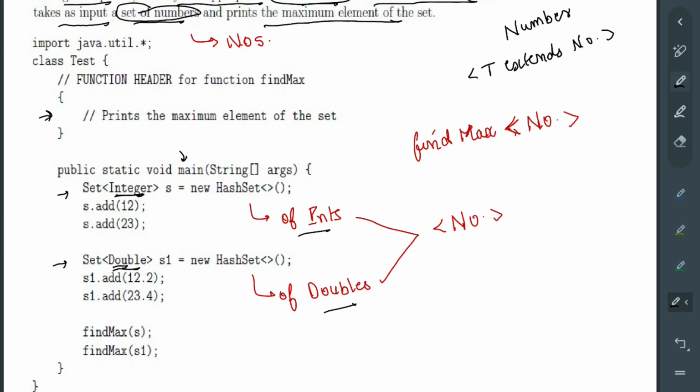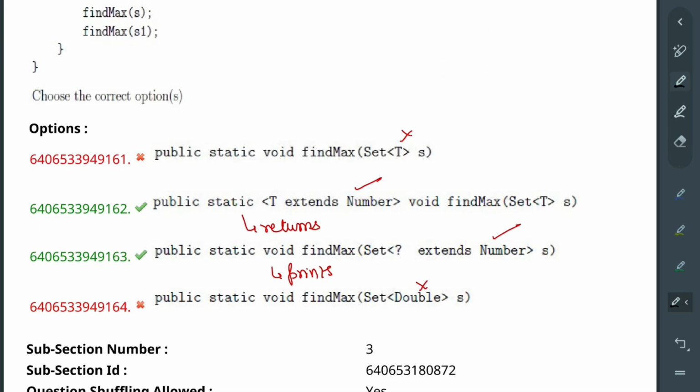So what this ensures is that it can work with anything as long as it is a subclass of Number. And the same goes for the question mark: ? extends Number. Okay, so this also means it can work with anything as long as it is a subclass of Number. Okay, so these are the two things you can do. Okay, let's go to the options. First is Set<T>, that we already said means it can work with a generic set of objects, anything.